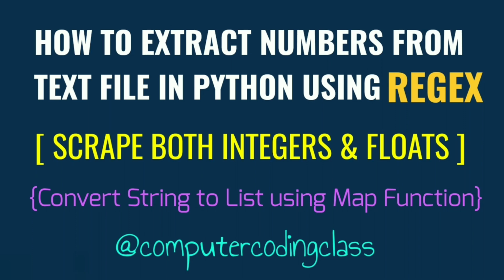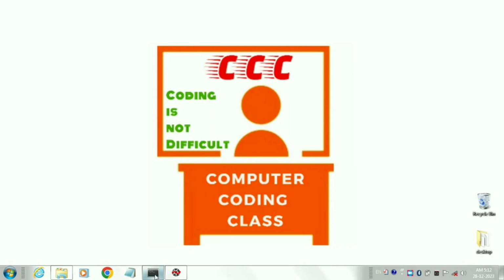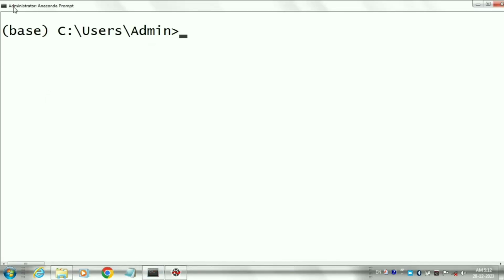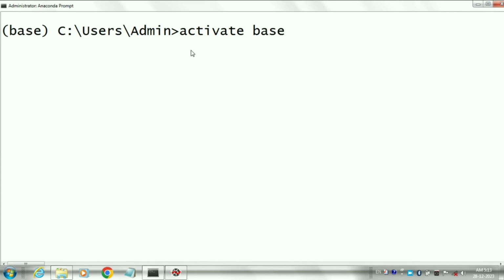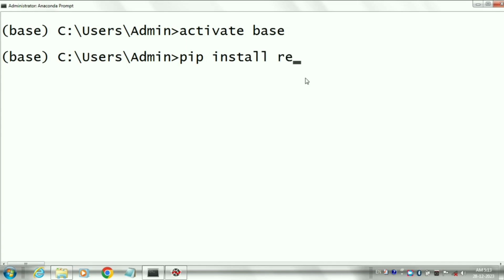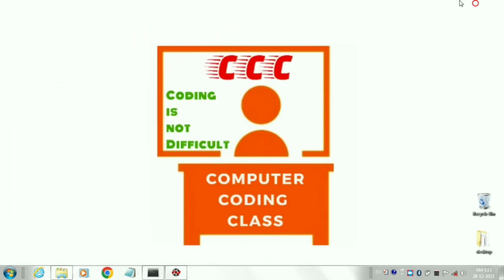Let's start coding. First of all, we will install all necessary packages. For this, open Anaconda command prompt in administrative mode, where base is the default virtual environment. You can also create your own virtual environment in DOS command prompt. First of all, we will activate base, and after activating the virtual environment, by using the pip manager, we will install the re library that we will use for regex functions.